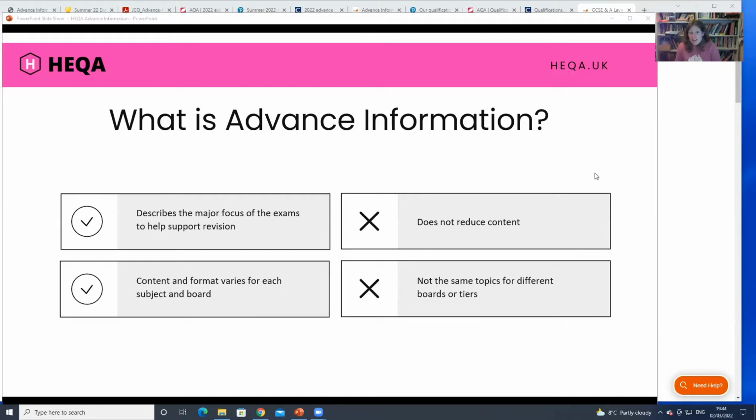So the safest thing to do is go and look at the advanced information straight from the website and use that yourself to guide your own topic choice and revision choice. Obviously teachers have done that for their class, and they've often provided quite a lot of helpful resources already, but you need to make sure that those resources are for the spec that you're going to be using. Okay, I think that was what I was going to cover, and then Sarah's going to take you off on a tour to actually look at some.